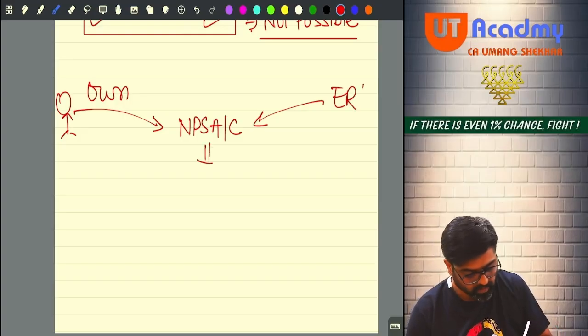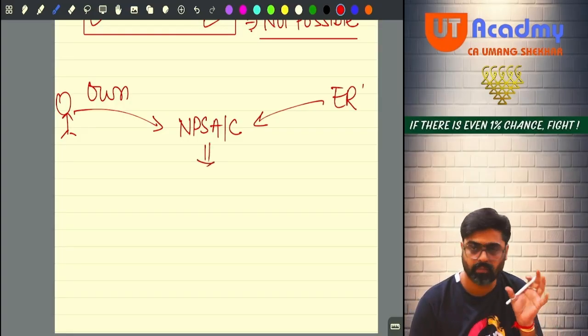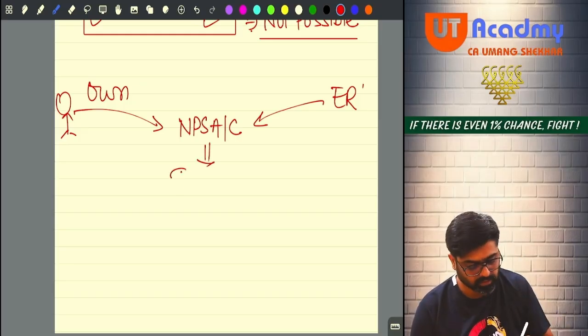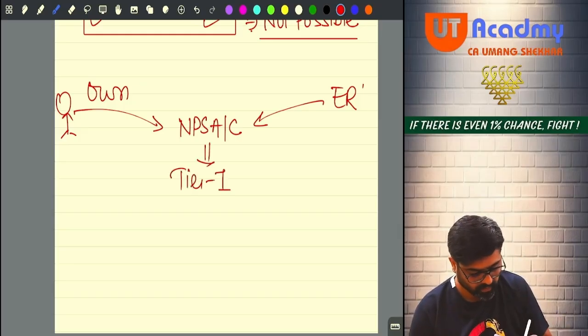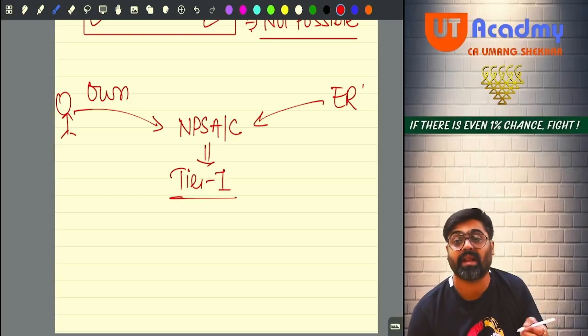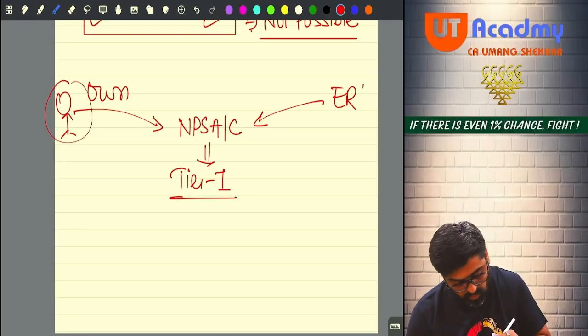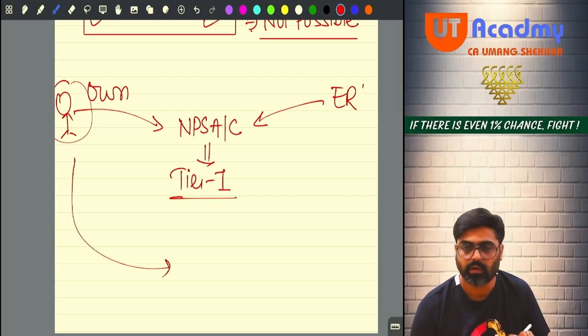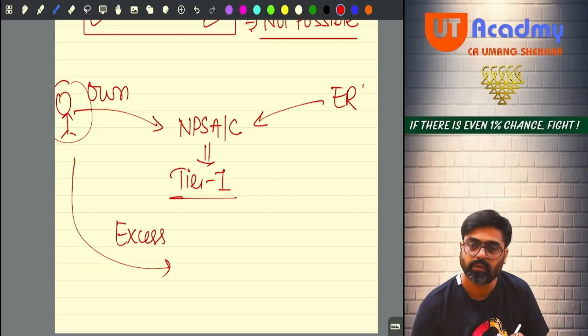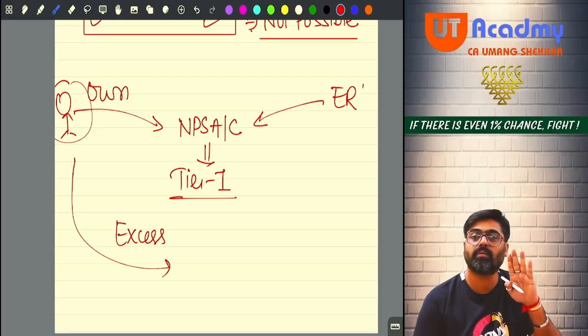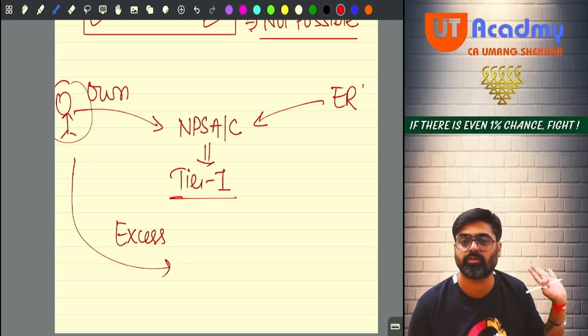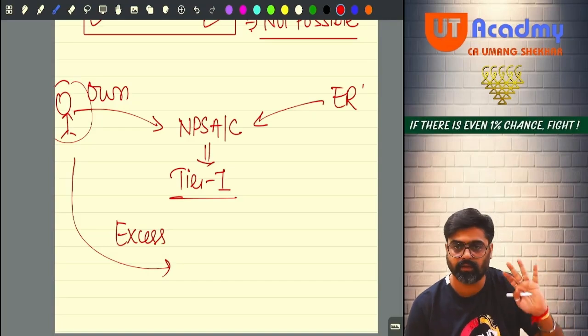So this account where you and your employer both contribute is known as tier 1 account, also known as primary account, main account. If you want to make an excess contribution, that excess contribution cannot come to tier 1. The tier 1 balances should not be disturbed, the government says.